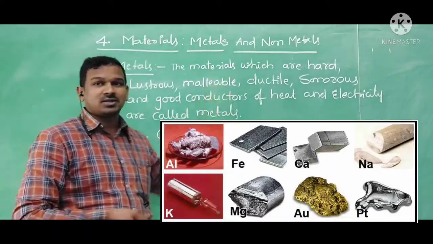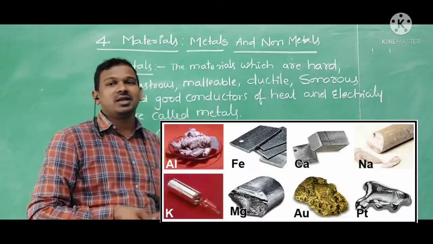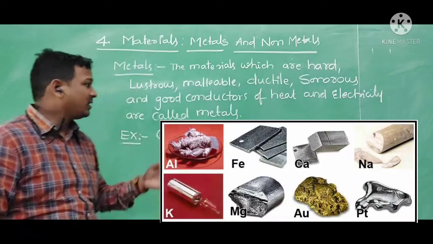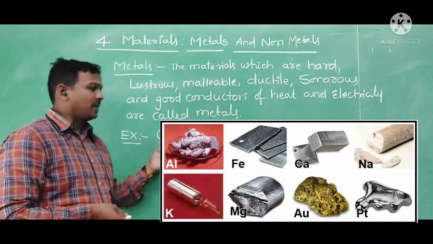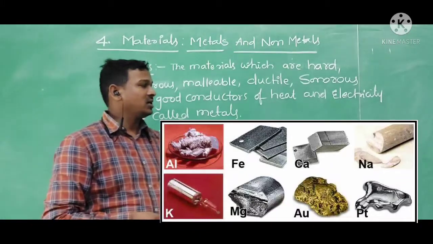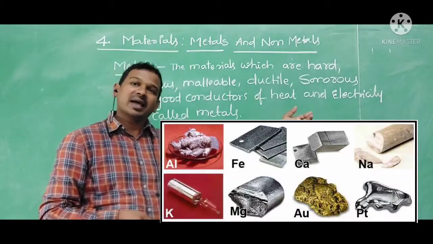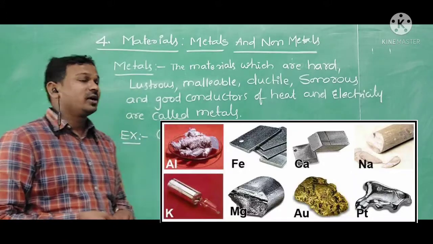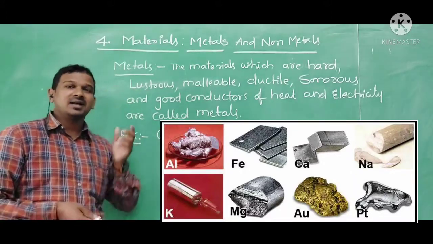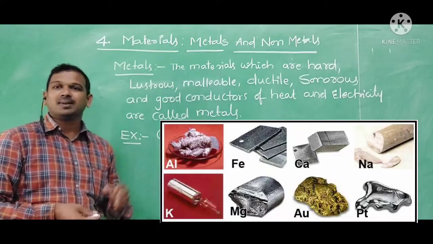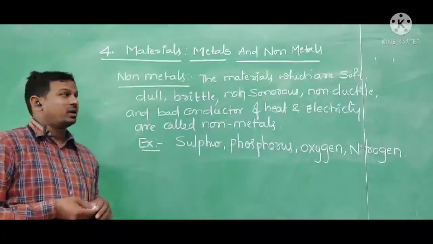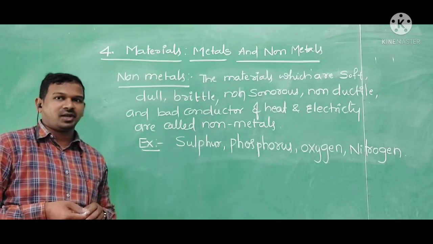Based upon these properties, if any material is showing them, we can say they are metals. For example, copper, aluminium, iron, gold, silver, etc. This is the definition of metals and these are some examples of metals.